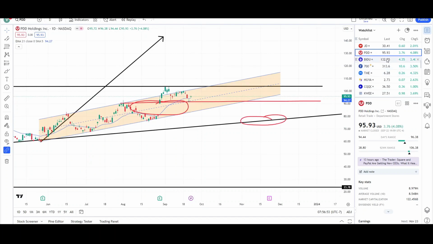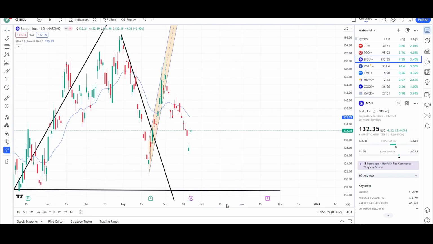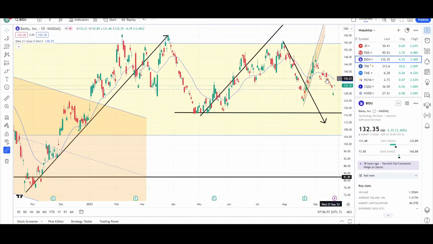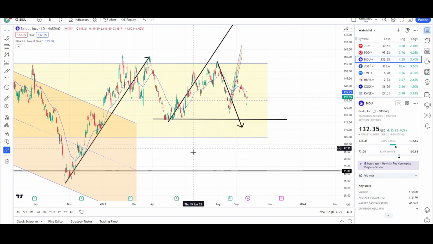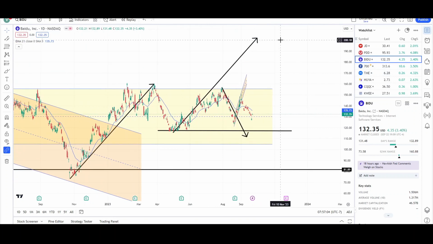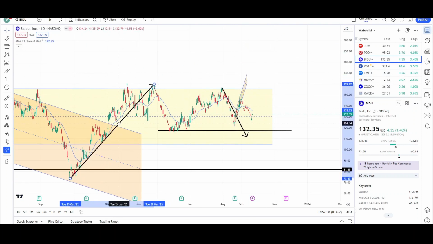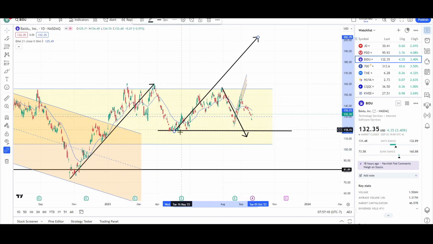Let's take a look at the next chart, Baidu. So here is the chart for Baidu, and it looks like the bulls are not able to reach that 202 level. That was the measurement target. You can see that this was one large leg up, price pulled back, and we saw a few attempts by the bulls to reach this target, and they're unable to reach it.